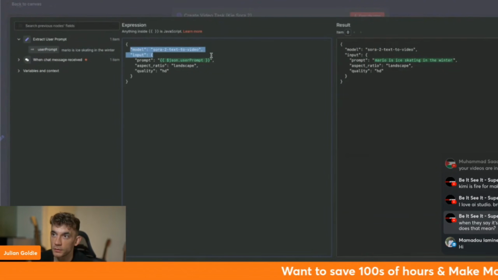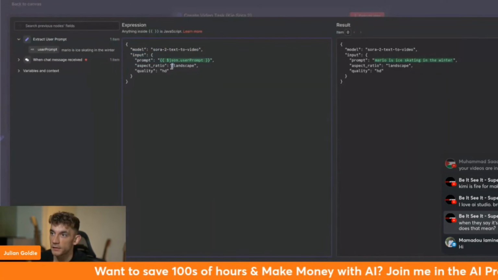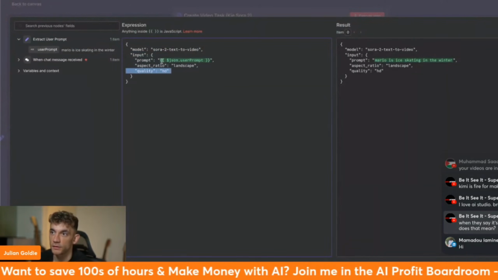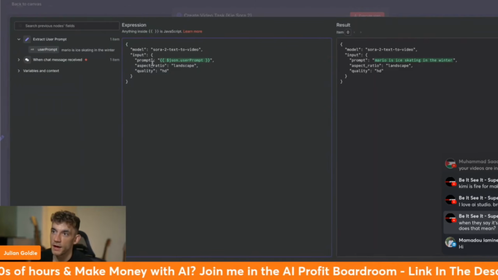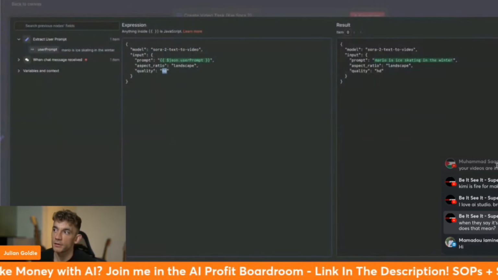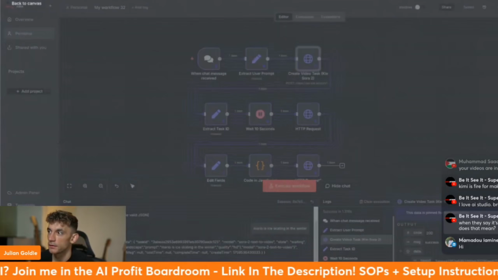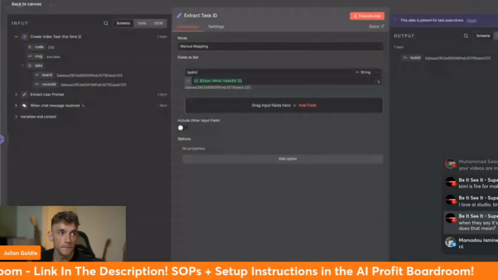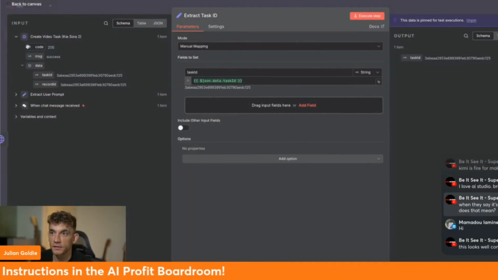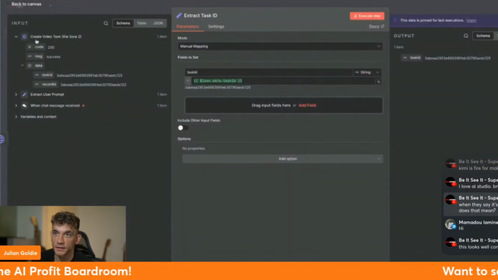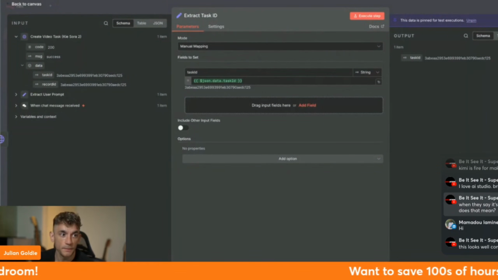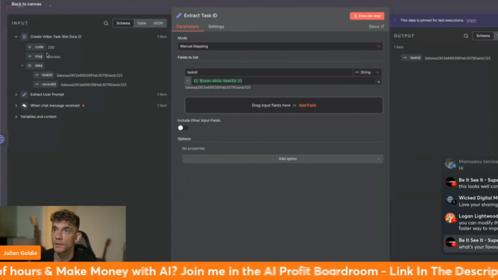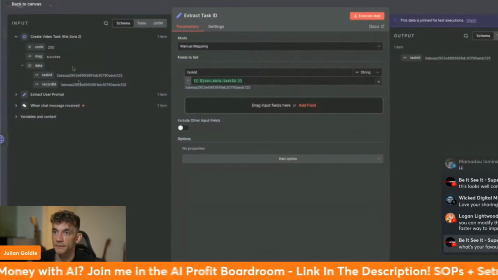So we're using model text-to-video, input JSON, user prompt, aspect ratio landscape, and the quality equals HD, right? Now, if you put that as standard, then it will just reduce the quality of the video slightly. So it depends if you want really good quality or not. And then you can see an example of what it looks like here, right? So it takes that video task from Kie and then plugs it in over here, right?